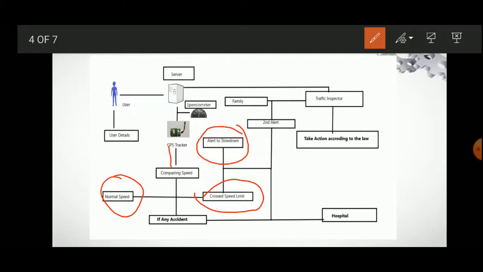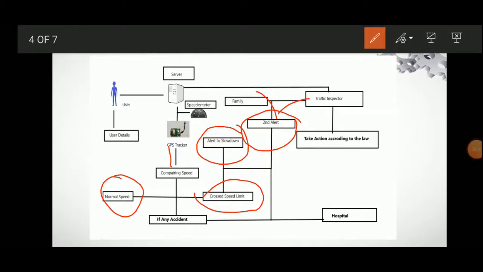If the driver doesn't listen to the alarm or doesn't respond to it, it will create a second alert, which will go directly to the family of the user, and second, it will go to the traffic inspector. That means that particular person is breaking the traffic rule.